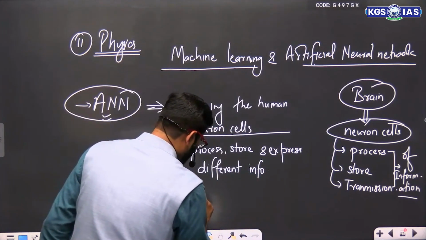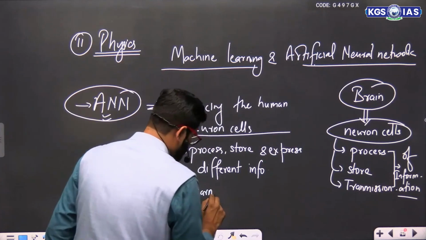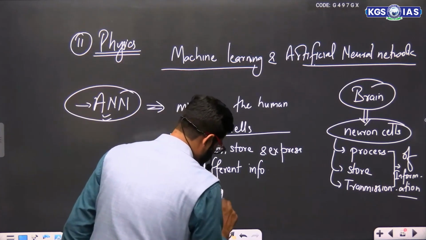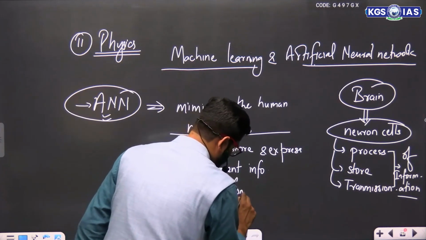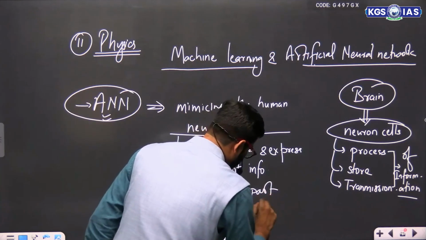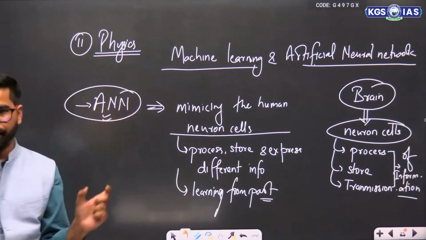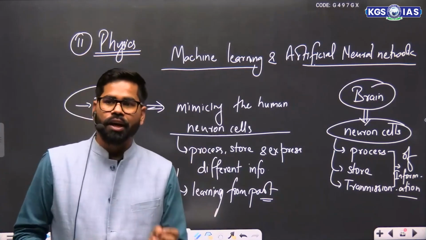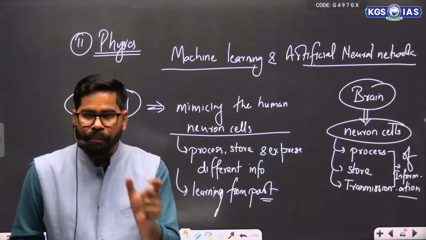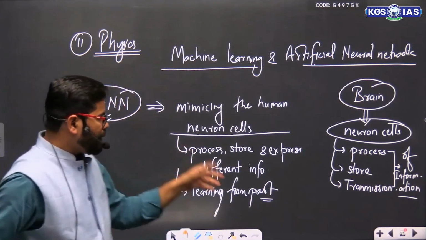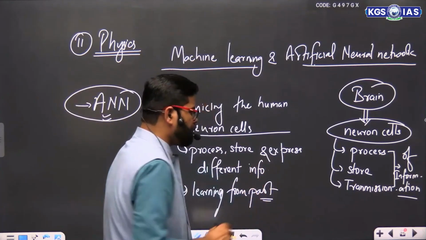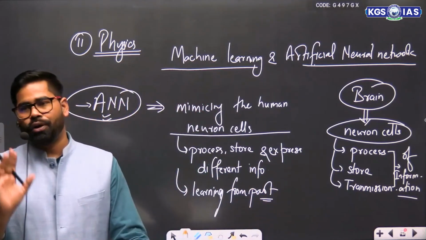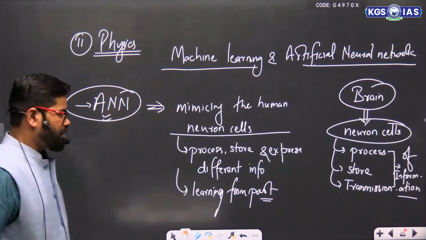It will learn from the past. So this is actually a structure. An artificial neural network is created as a structure which is just trying to mimic the human neuron cells. It is a structure like this.